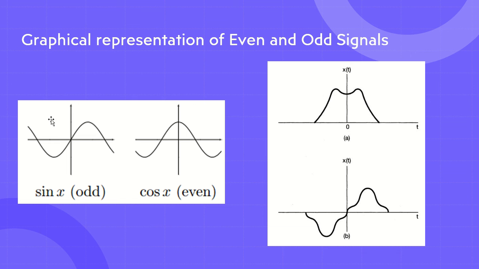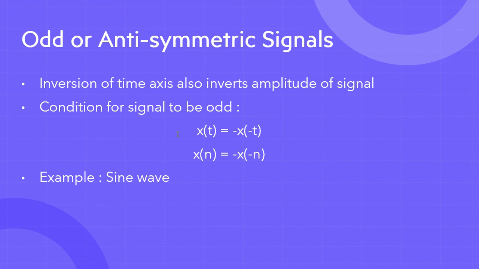See, here it has a positive value, and here it has a negative value, which means that when we inverted the time axis, the amplitude of the signal also got inverted, right?